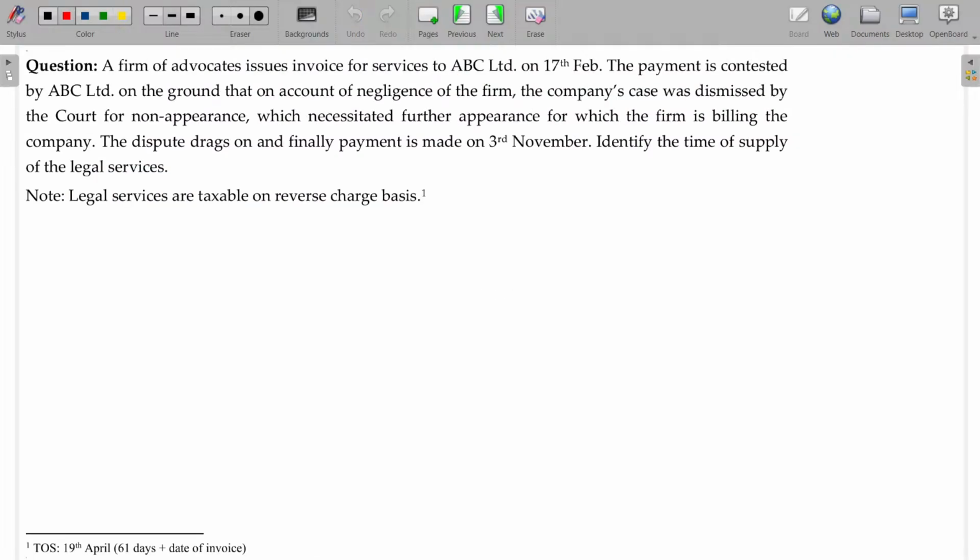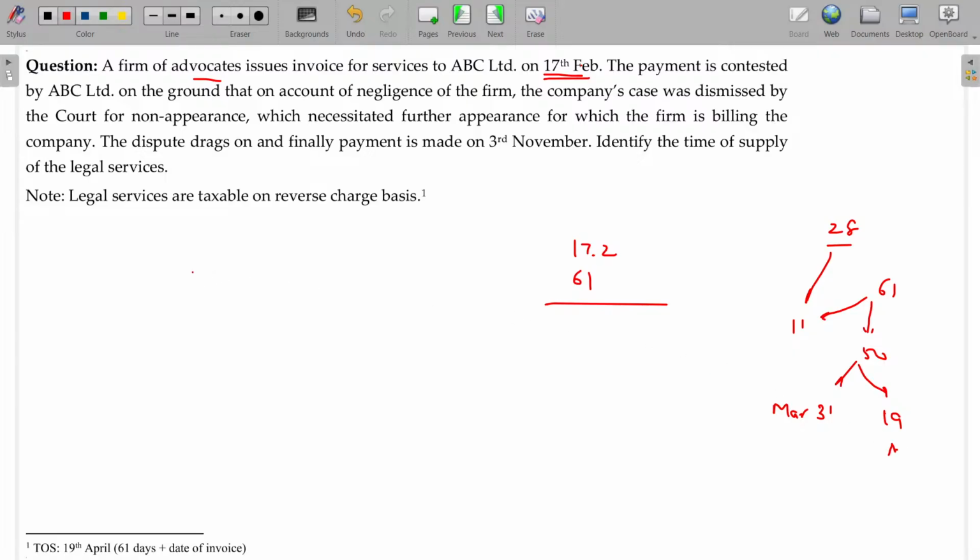And the next one: a firm of advocates issues an invoice for services to ABC Limited on 17th February. So advocates automatically fall under RCM basis. Already we have studied. Whatever the invoice date issued by them, you have to add how many days? 61 days should be added. So in February 28 days, already 17 days over. Balance 11 days you have. So out of 61, 11 days is there, and 50 days. And for March, 31 days. Then remaining 19 days may be April. So 19th April will be the date here first.